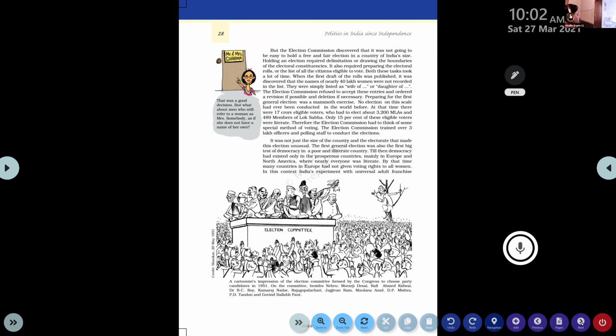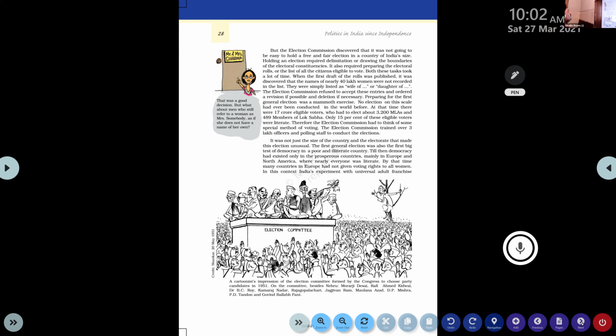At the time of election, before casting your vote, the officers will observe it, check it properly, and they will use an indelible ink on your finger. Have you observed that? Maybe your parents will say that. You ask them, they will tell you the procedure to cast the vote. Clear?